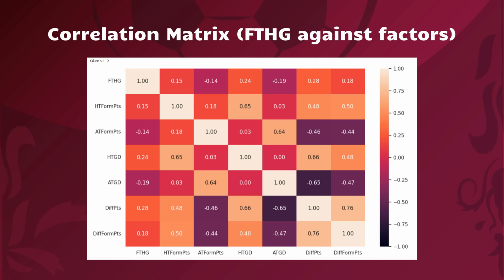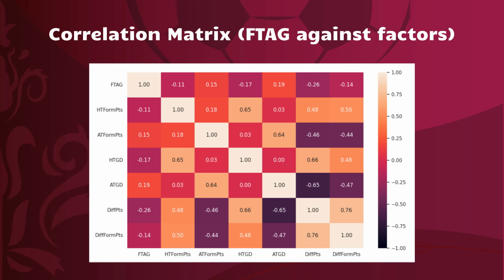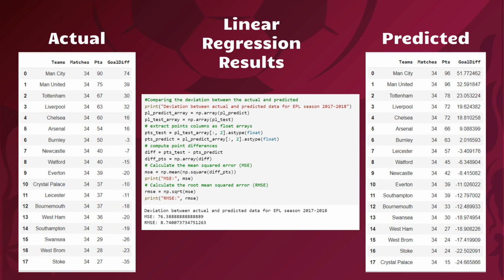To analyze the relationship between FTHG, FTAG and the 6 selected factors, we created a correlation matrix which is displayed on the slide. This is the correlation matrix for predicting the FTAG. Upon analyzing the outcomes of our linear regression analysis, we were able to generate the table that showcases the actual and predicted rankings of each team.